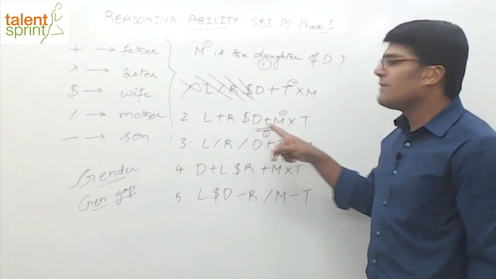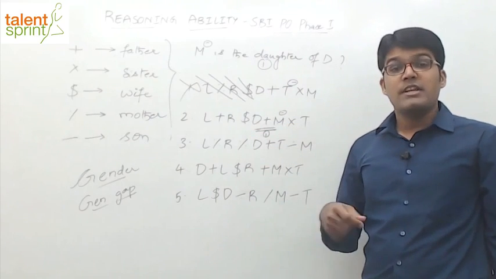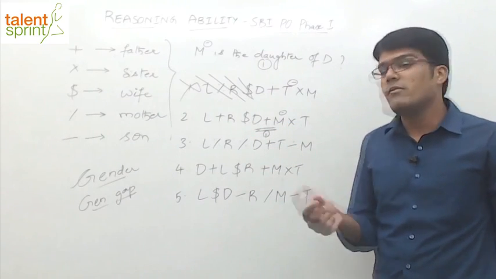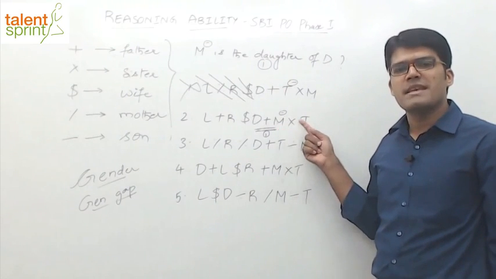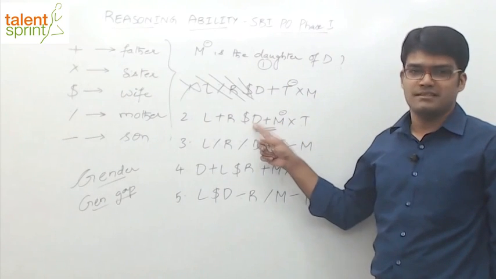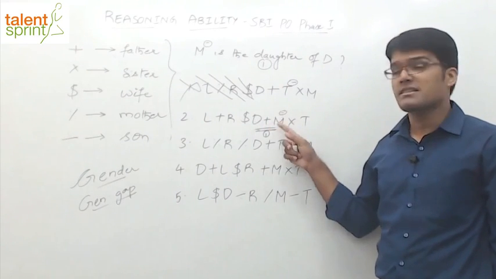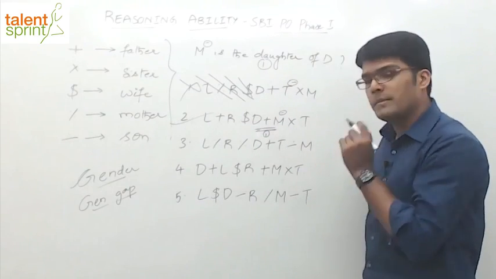Yes or no? D is the father of M. If D is the father of M, it is obvious that M is the child of D. But we need to know which child, male child or female child. How do we check that? Connect M to T. M is the sister of T means M is female. D is the father of M, so M is the daughter of D. Satisfied or not? Both the conditions are satisfied. Gender and generation gap. Second option has to be the answer. Need not verify the remaining options.